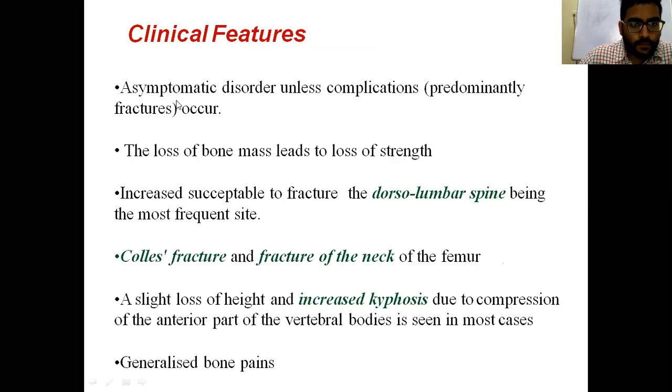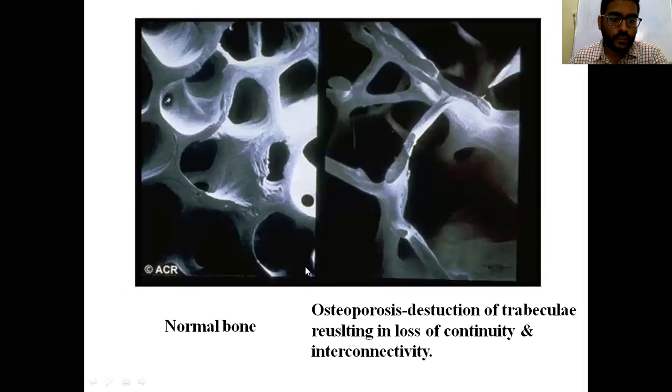Clinical features: it is an asymptomatic disorder unless complications like fractures occur. The loss of bone mass leads to loss of strength, and the dorsolumbar spine is most commonly affected, leading to osteoporotic fractures. Colles fractures and fracture of the neck of femur commonly occur in the elderly age group due to osteoporosis. This is the normal density of the bone. This is the osteoporotic figure on the right side, which shows decreased density and decreased trabecular pattern.